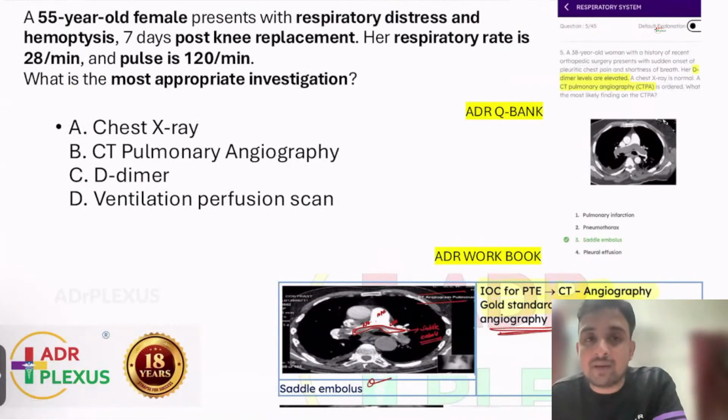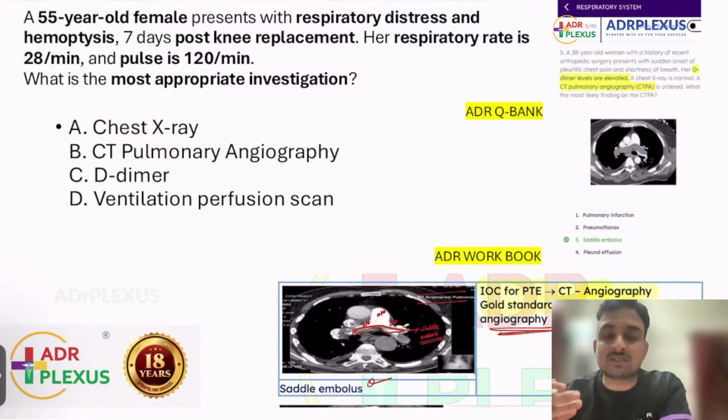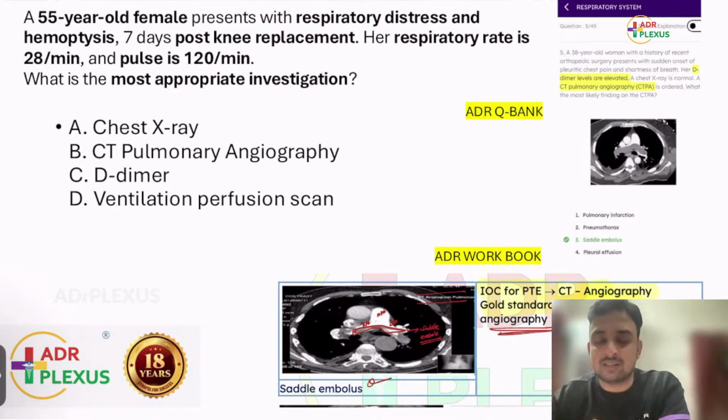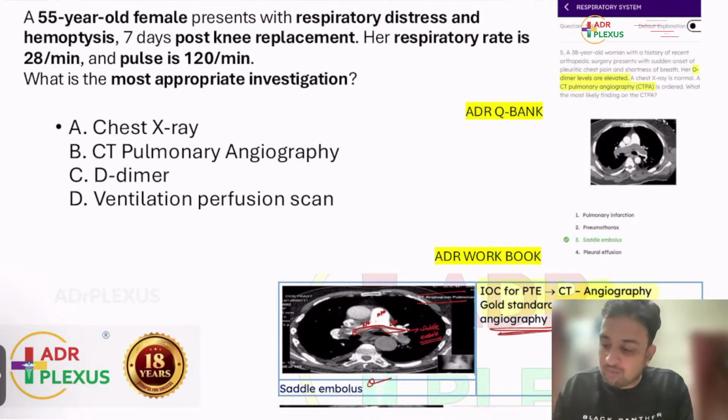Now, another question. This can also be confusing, because a patient is having respiratory distress after surgery. His respiratory rate is high, his pulse rate is high. So what is the most appropriate management? You know this is a case of pulmonary thromboembolism, so you can get confused whether you have to go for D-dimer. See, they are asking you the most appropriate.